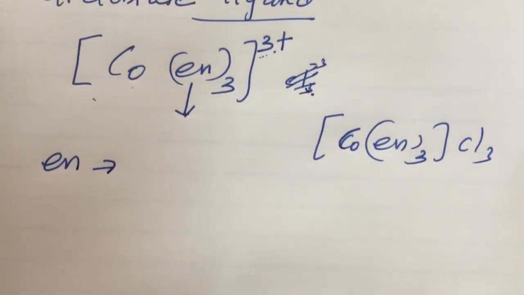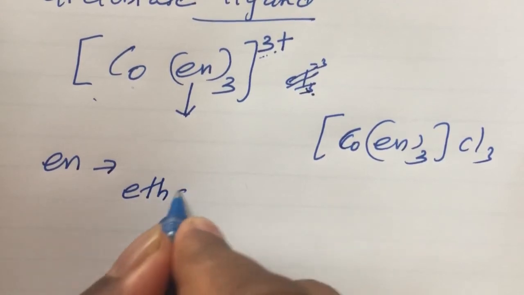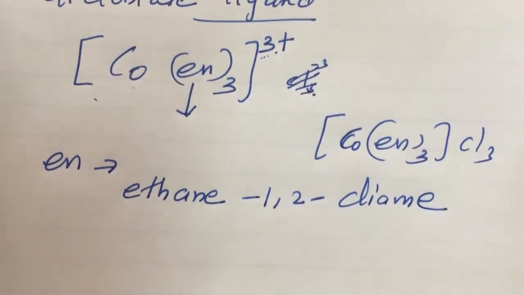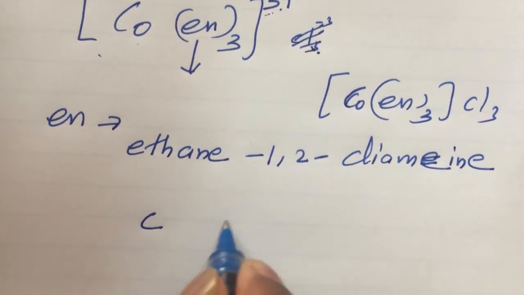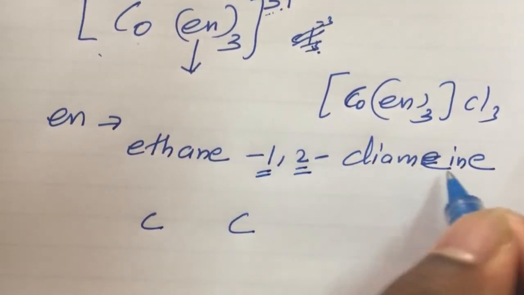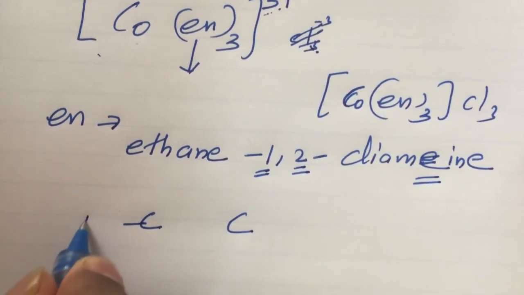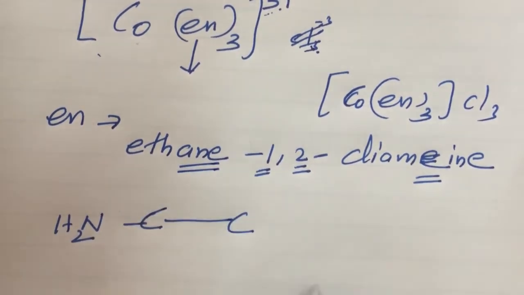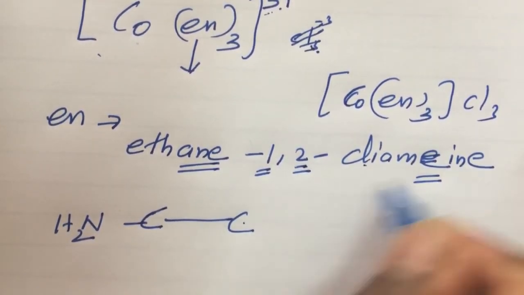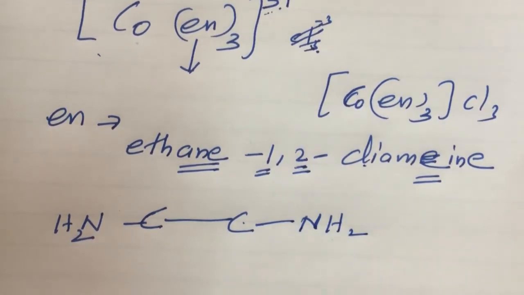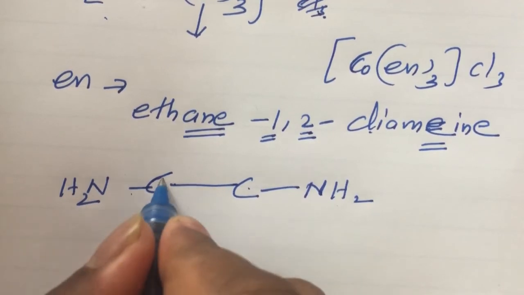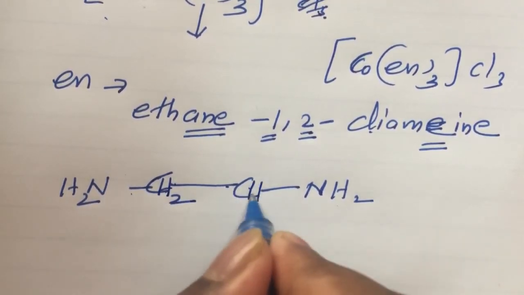And here the ligand is en. What is en? Actually, en is the abbreviation of ethane 1,2 diamine. I will draw the structure. Ethane has 2 carbons, and the first and second positions have diamine. So first position NH2, ethane so it is a single bond, second position also NH2. What is NH2? Amine group. So here you put CH2, CH2.